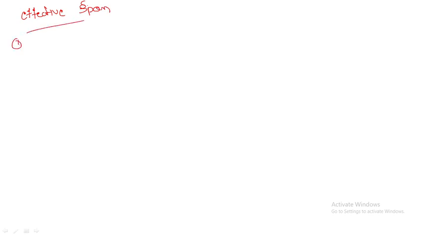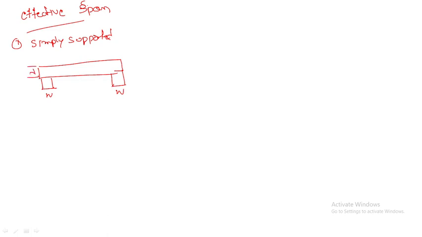First one is simply supported. I will draw the diagram so that you can understand very fast. So this is a beam and this is a supports, two supports. So support length we call it as, this is W, this is also W, and this is the effective depth D, and this one is L naught.